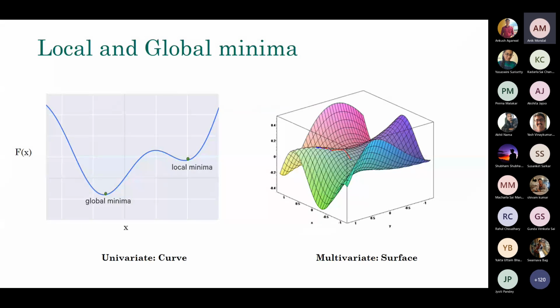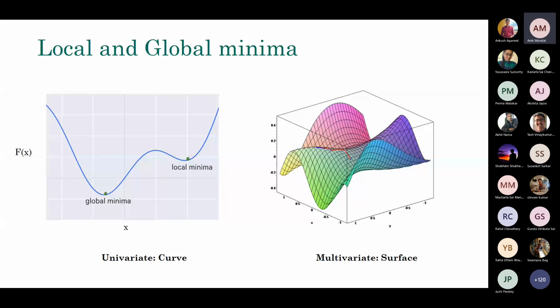Just a quick overview of local and global minima. When you are dealing with a univariate function, we generally fit a curve, a single variable function, and you can see in this picture this is the global minima, this is the local minima, and so on. Why is this important? Because this is a non-convex optimization function, and there could be many local minima. So your optimization algorithm may get stuck in a local minima. As of now, there is no algorithm which can guarantee global minima, so somehow you have to figure out how we can improve the performance a little bit.